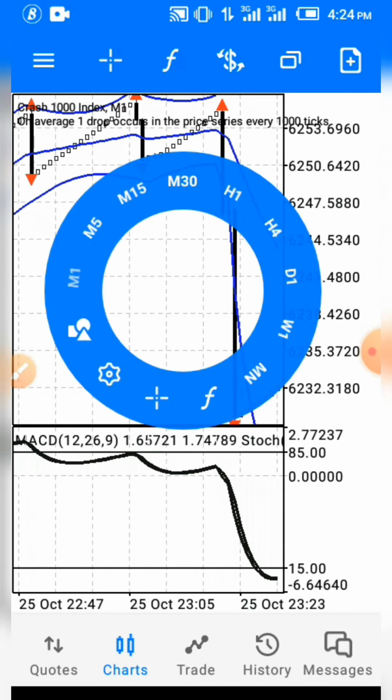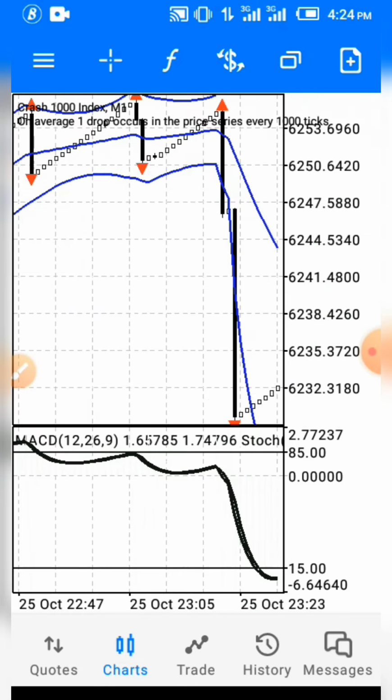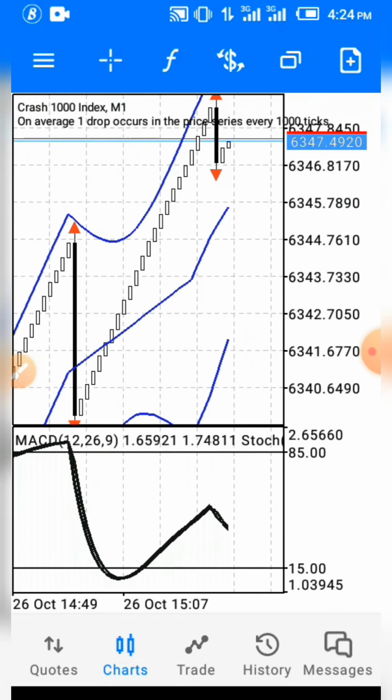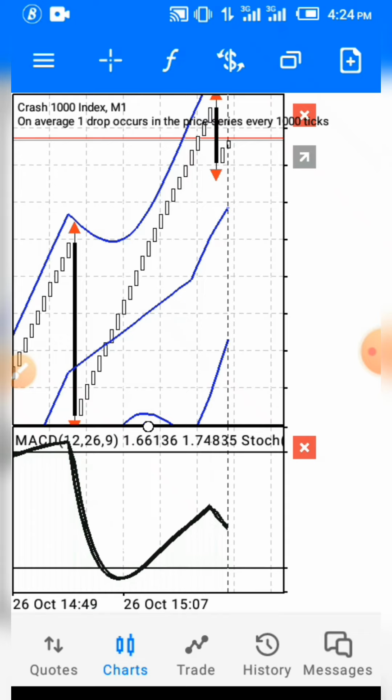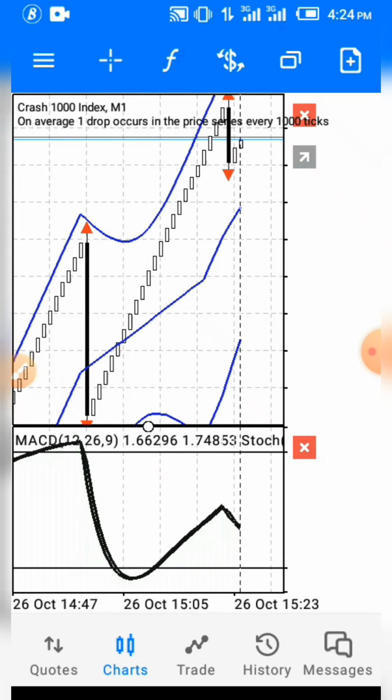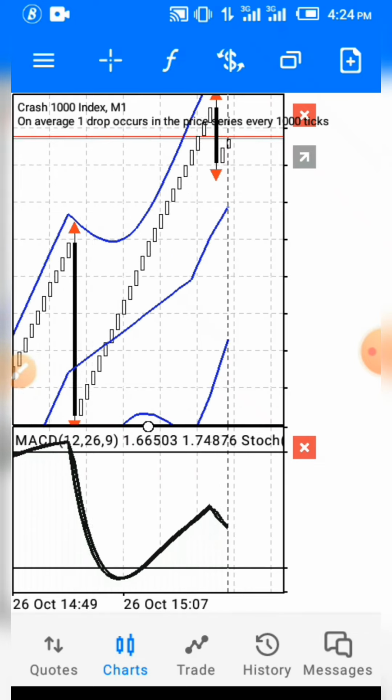Now let me show you how to set your screen so that you'll be able to do that. Now this is where I set my screen. You can see the straight line with the dollar sign. Okay, let me set it.